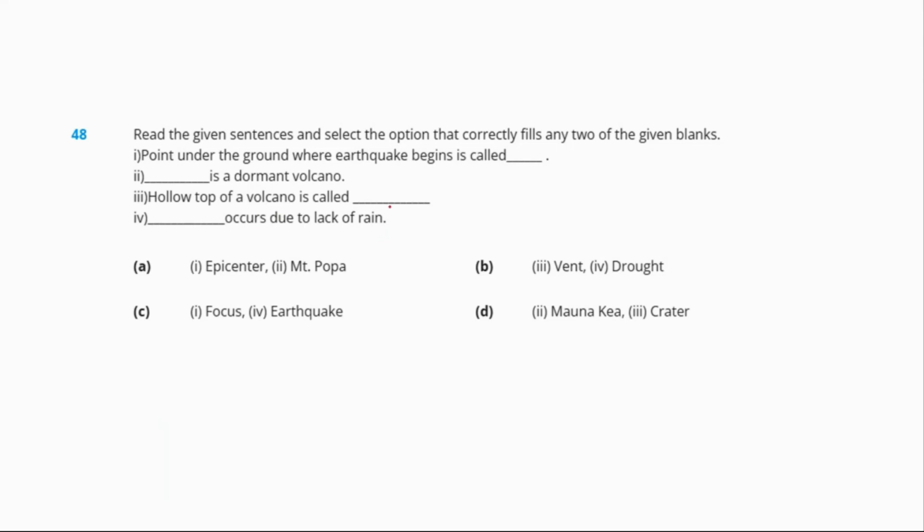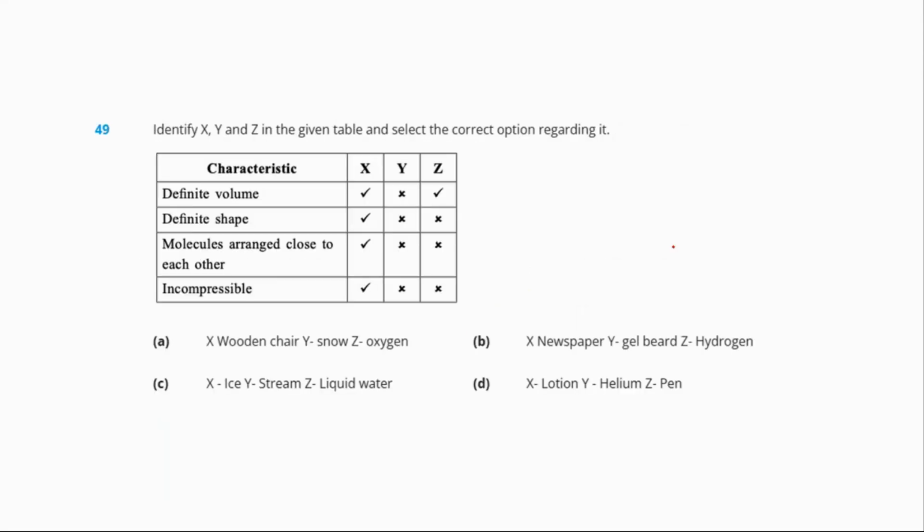What? Drought, right? So our correct answer here is epicenter. Mount Popper is wrong. Vent, no, wrong. Focus, an earthquake, wrong. D is the correct answer. Mauna Kea, that is 2, dormant volcano, and crater is the hollow top of the volcano. D is the correct answer.